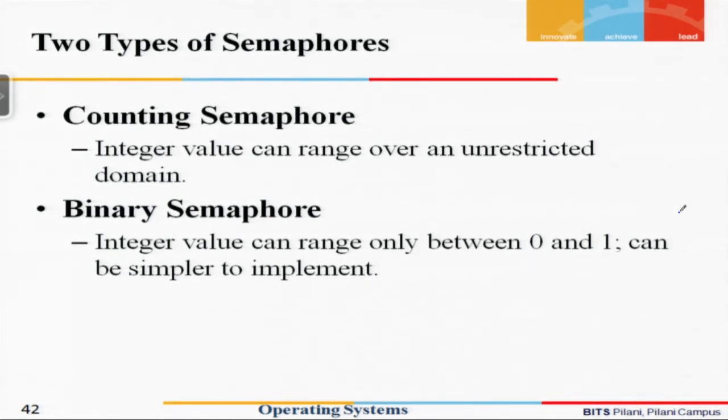The other kind of semaphore supported by the operating system is known as a binary semaphore, where the semaphore variable can only acquire 2 values, binary values 0 and 1. We will see how both kinds of semaphores function.